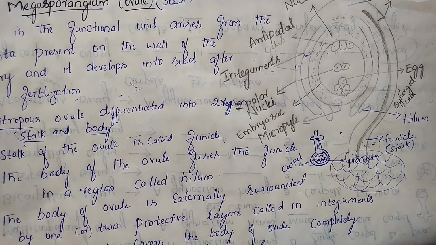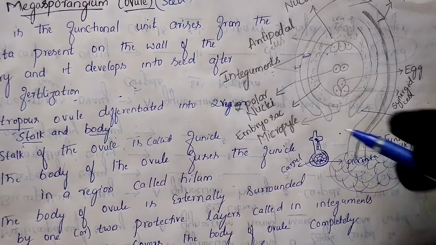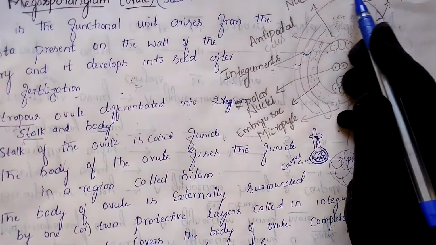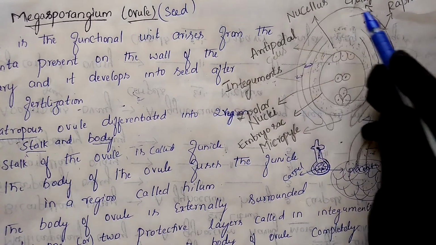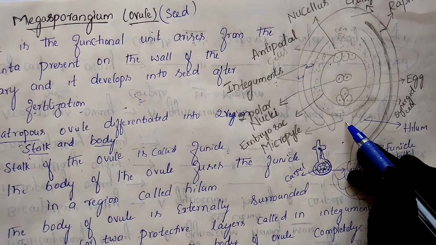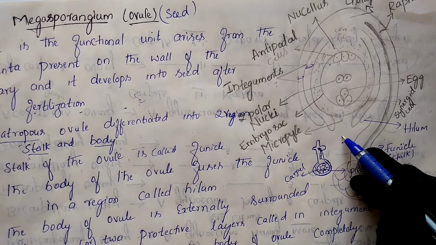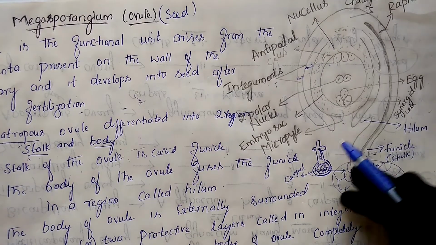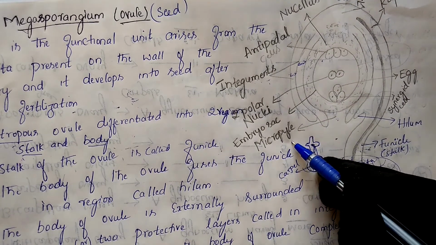Next, these integuments completely cover the whole body, except for one region, leaving a small opening. Which region is that? This portion. Here we will not find any integuments. There is an empty space here. This space, this opening, we call the micropyle.